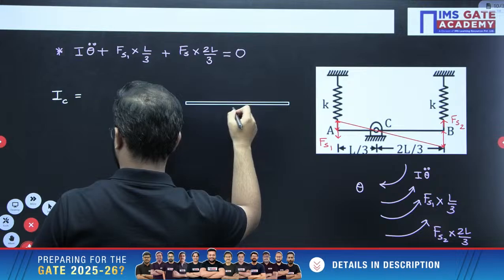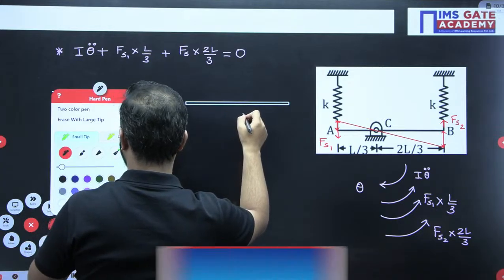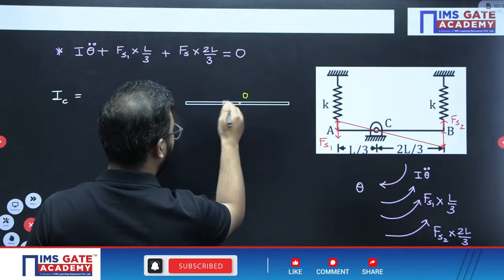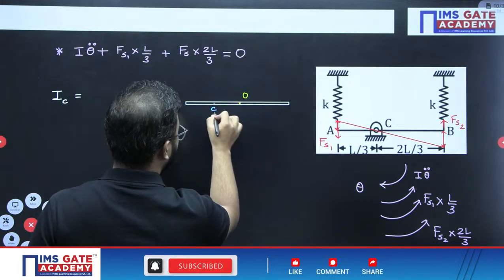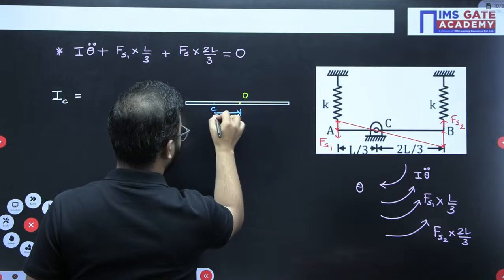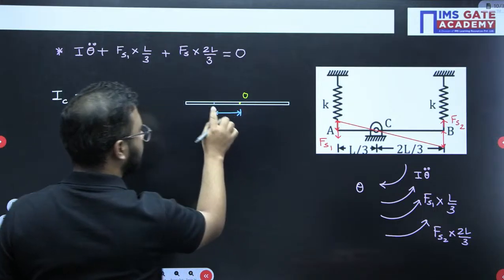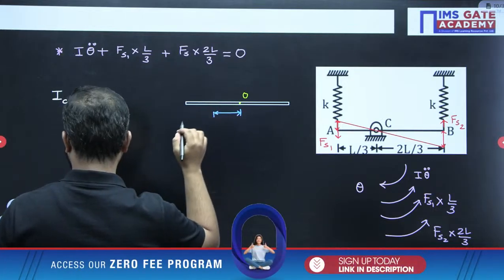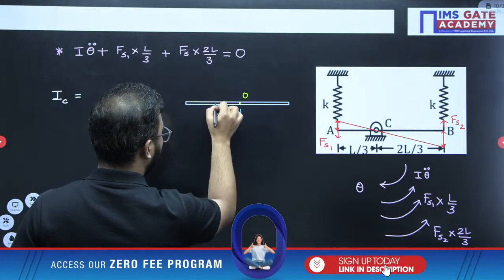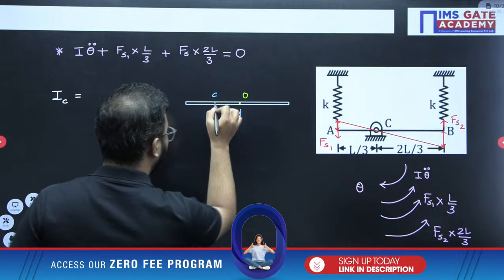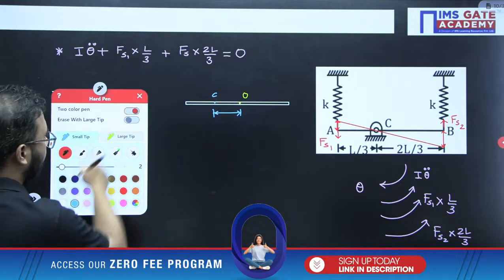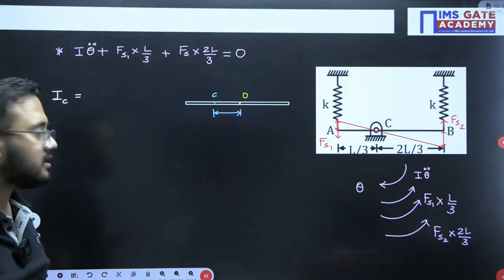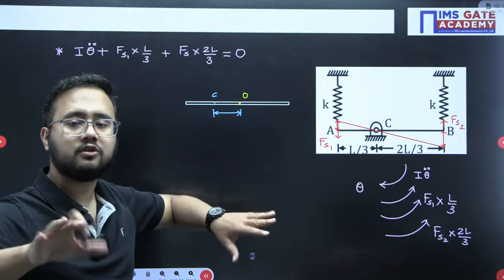This is the center, for example, center point O, and we have to calculate about point C. C is the point about which I want to calculate the mass moment of inertia, and O is the center of the rod, the geometric center basically.